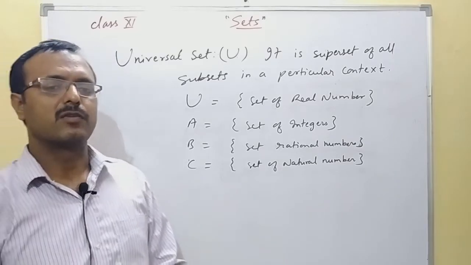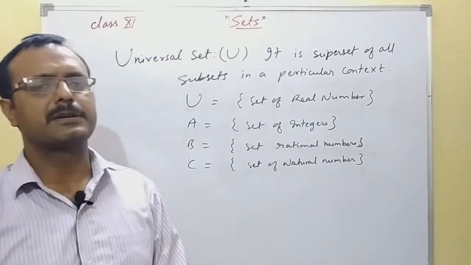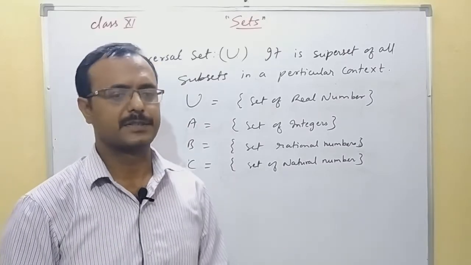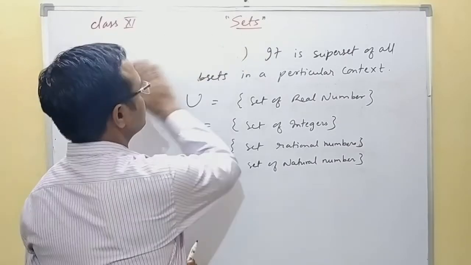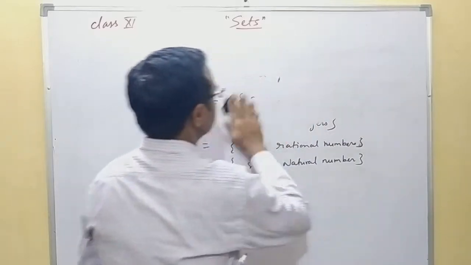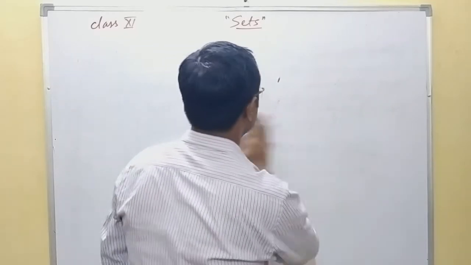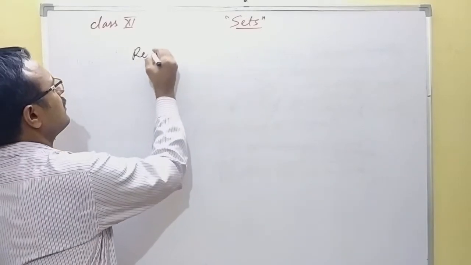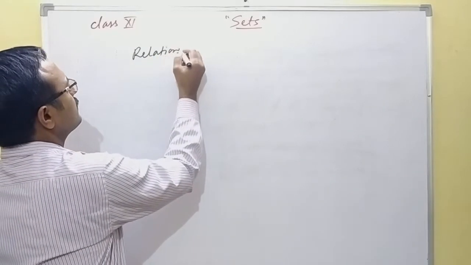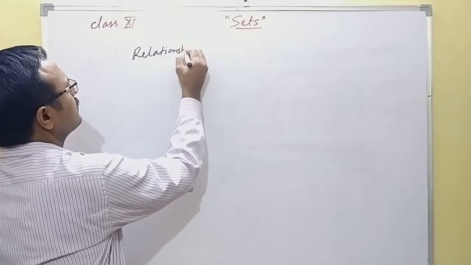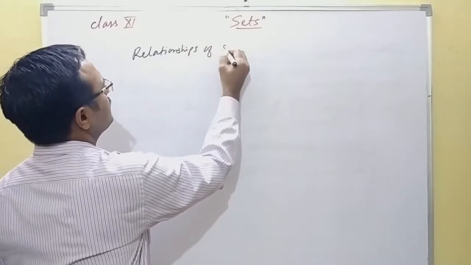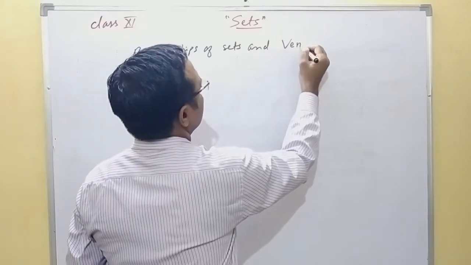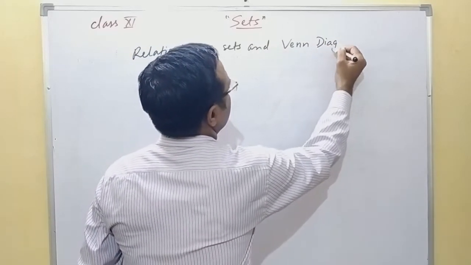Now we are going to learn about the relationship between different types of sets with the help of Venn diagrams. So, relationships of sets and Venn diagrams.